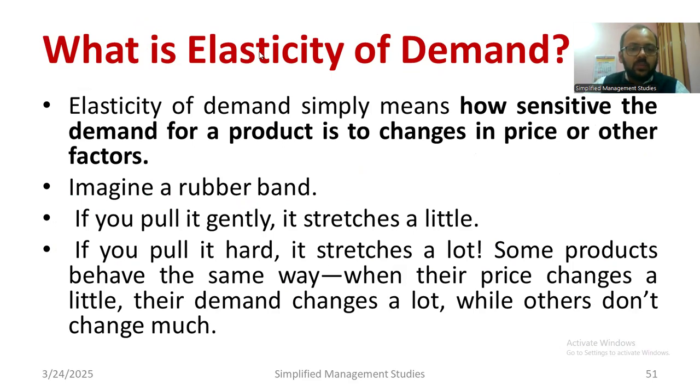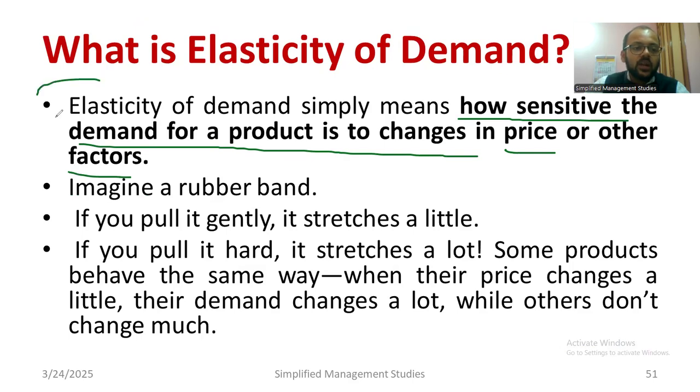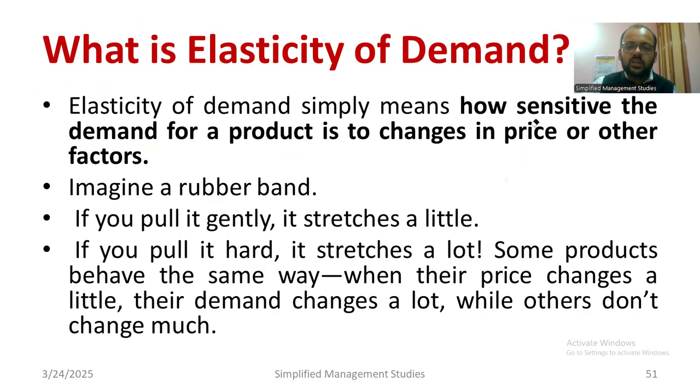What is elasticity of demand? As per the definition, it is how sensitive the demand for a product is to changes in price or other factors. That is generally called elasticity. Let's consider a rubber band. If you pull the rubber band very fast, what is going to happen? It will elongate in a longer fashion. Suppose it is not pulled much, what will happen? It will stretch only very slightly. In the same fashion, we need to compare this with the elasticity of demand. Yes, that is one of the typical examples.